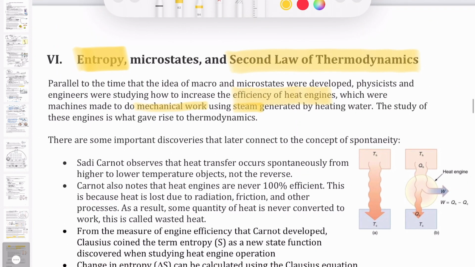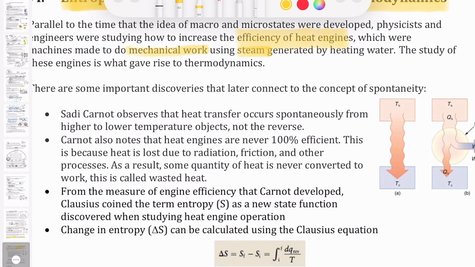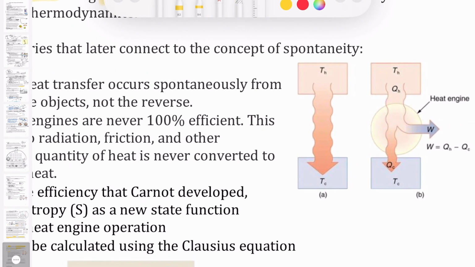And so there were a few scientists that made very important contributions to this field. And this is, in fact, what we later on call thermodynamics, which is the study of interconversion of energy. So the person I want to highlight here is somebody called Sadi Carnot. And what he was doing was studying the efficiency of the steam engines. And again, let me just highlight, at least schematically, how these things work. So the idea is you're going to heat water up until it becomes steam, and the steam has a certain temperature, which we call the high temperature.